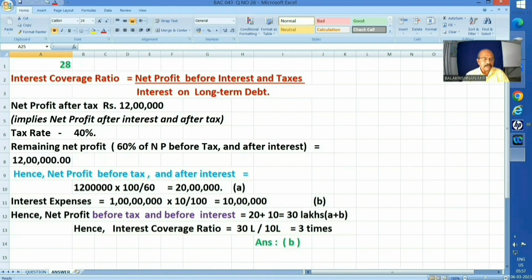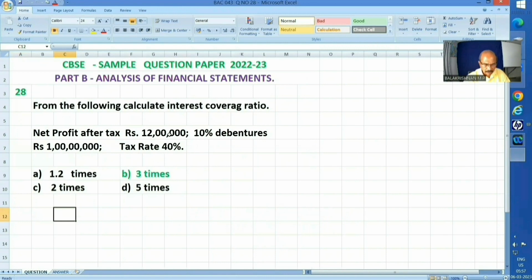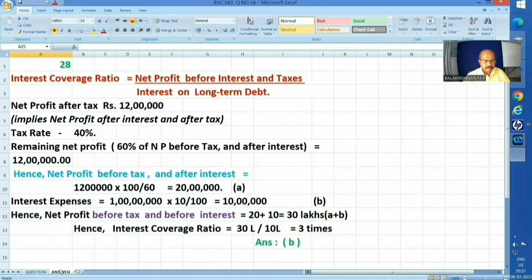Okay. So, net profit after tax, they have given clearly after tax, what is that? 12 lakhs, right? It implies net profit after interest and after tax. Why? Because tax is the final item that is shown. It comes after so many nominal accounts being levied or debited. And tax rate has been given as 40%.